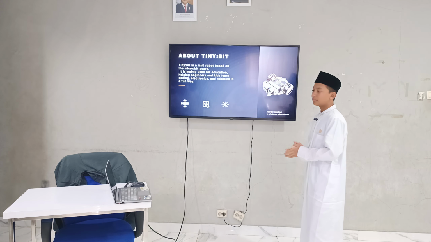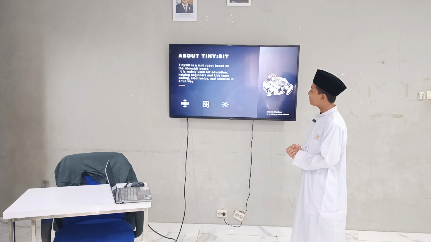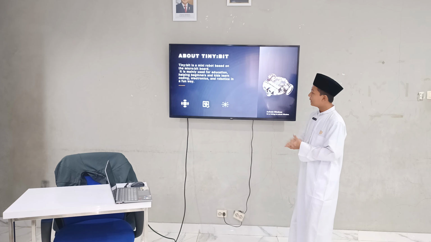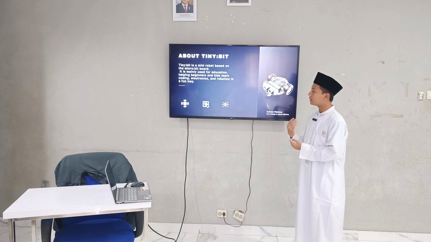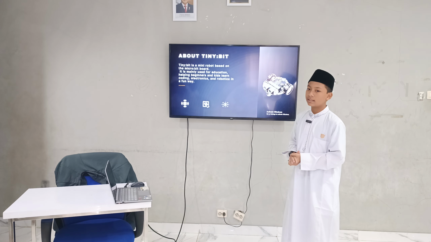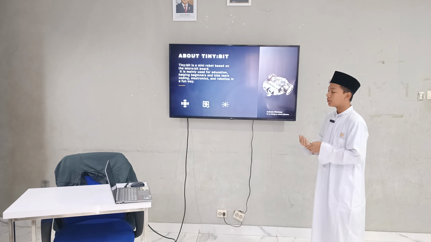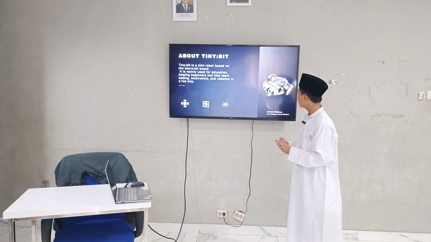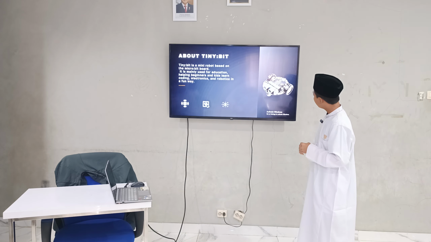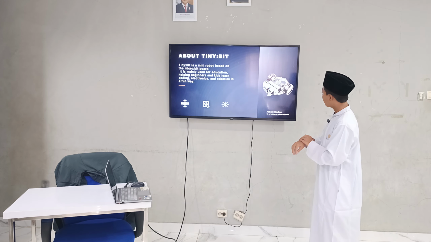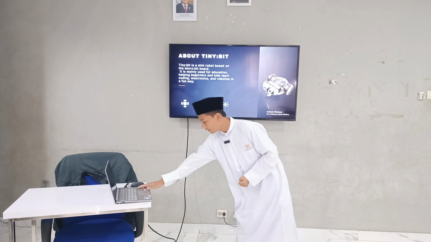So we want to talk about TinyBit first. What is TinyBit? TinyBit is a mini robot based on the Microbit board, here. It is mainly used for education, helping beginners and kids learn coding, electronics, and robotics in a fun way. From TinyBit, we can learn robotics for beginners. We will learn how to code, and how to understand how TinyBit works.